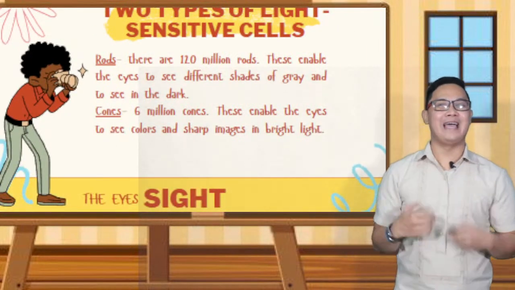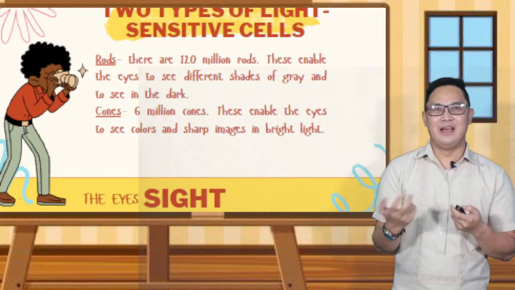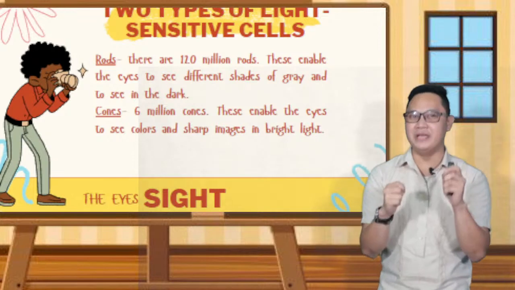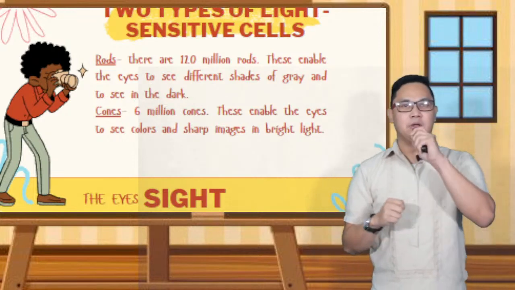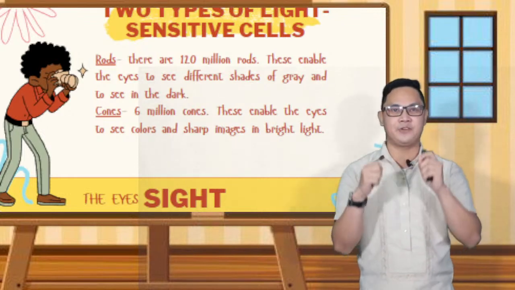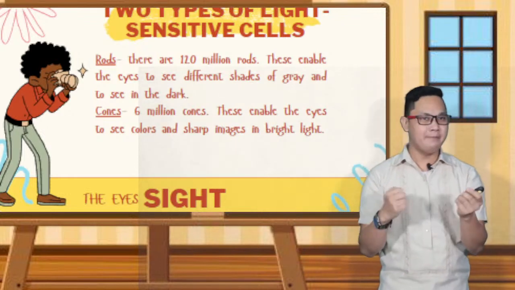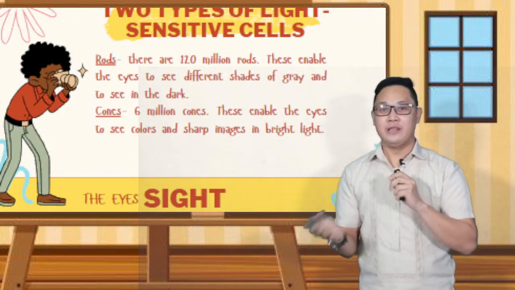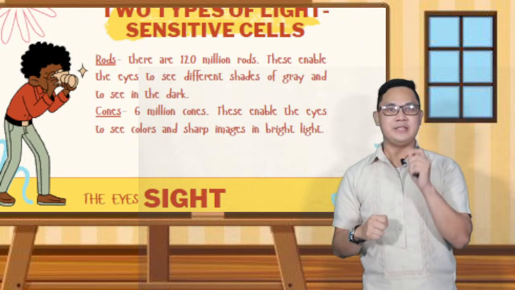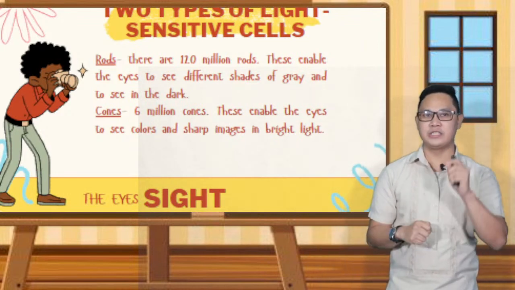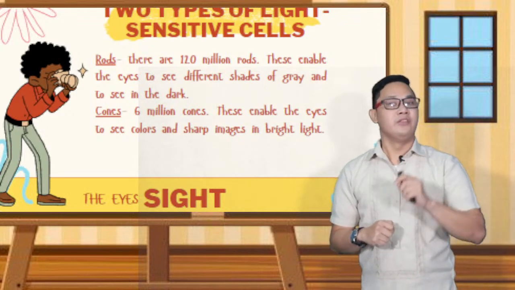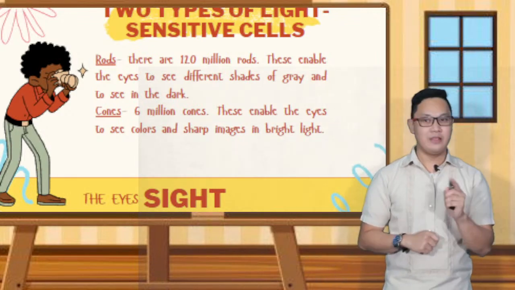The two types of light-sensitive cell are the rods and the cones. There are 120 million rods. These enable the eyes to see different shades of gray and black. On the other hand, there are 6 million cones. These enable the eyes to see colors and sharp images in the light. So the cones detect color, and the rods detect black and white.